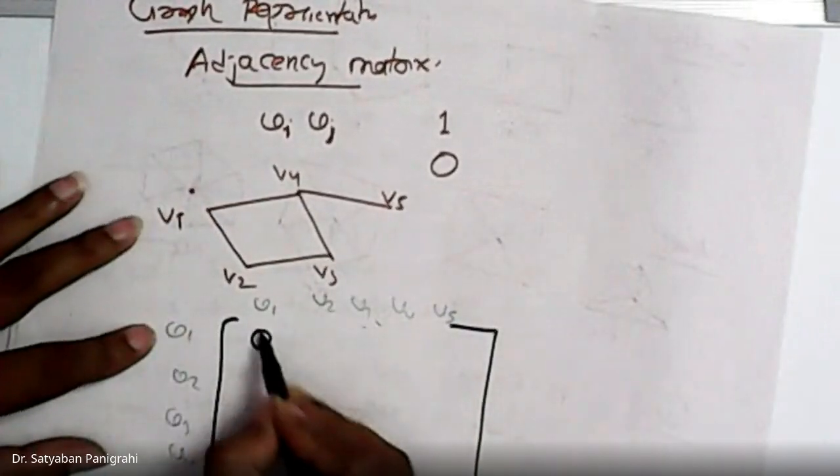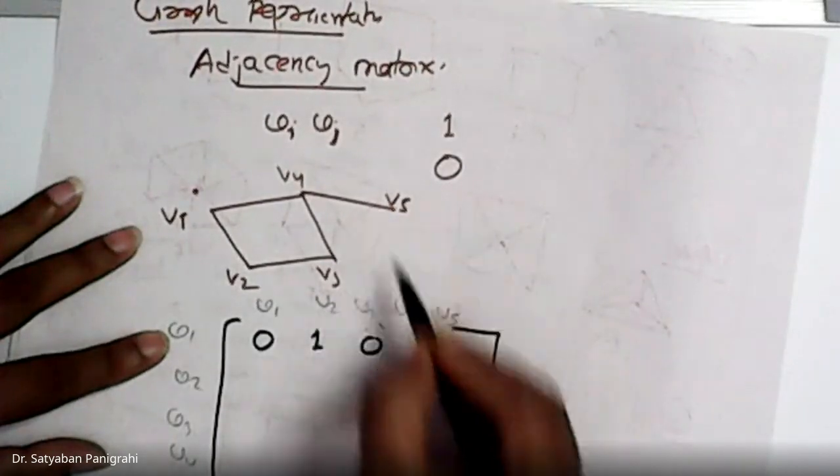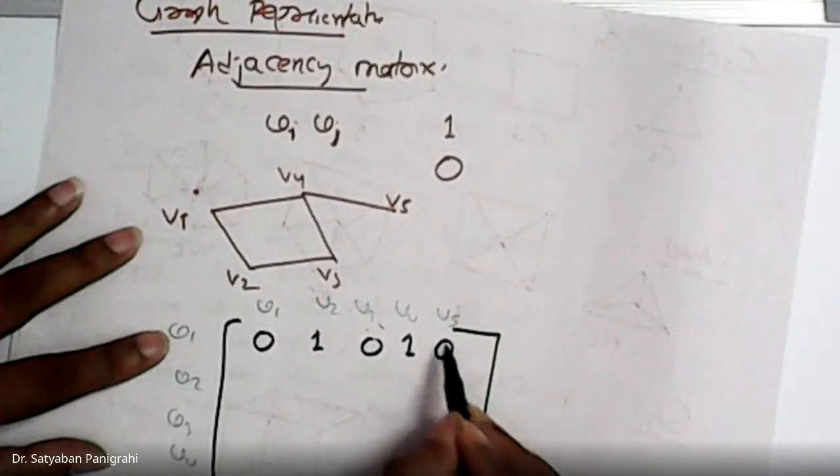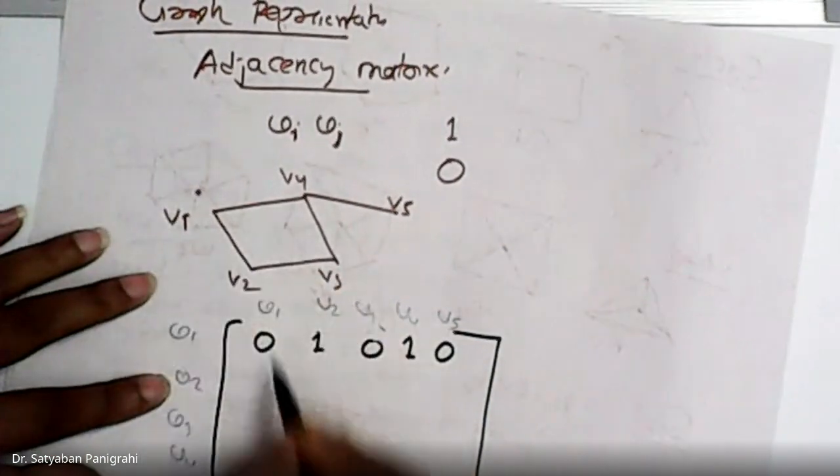V1, V1, no edge. V1, V2, 1 edge. V1, V3, no. V1, V4, yes. V1, V5, no. V2, V1, yes.